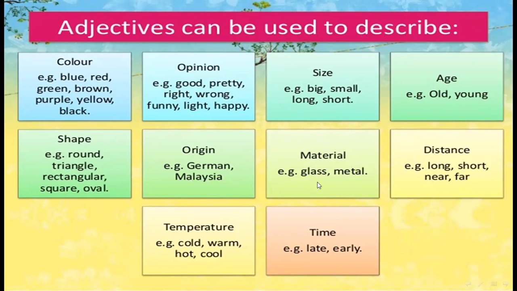Adjectives can be used to describe temperature: cold, warm, hot, cool. Adjectives can be used to describe time: late, early, etc. Dear students, here you see adjectives can be used to describe color, opinion, size, age, shape, origin, material, distance, temperature, and time.